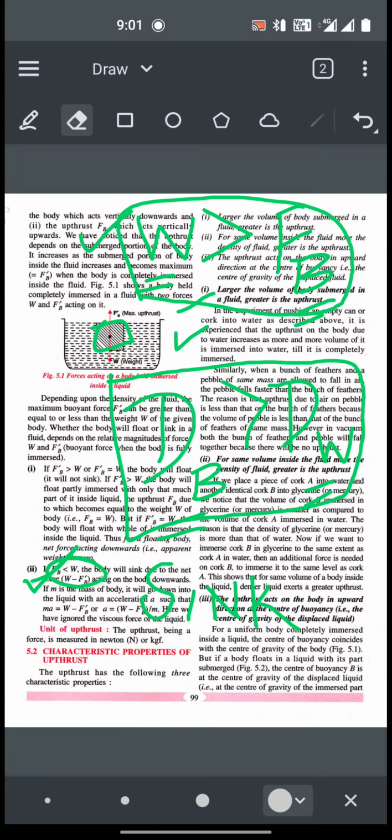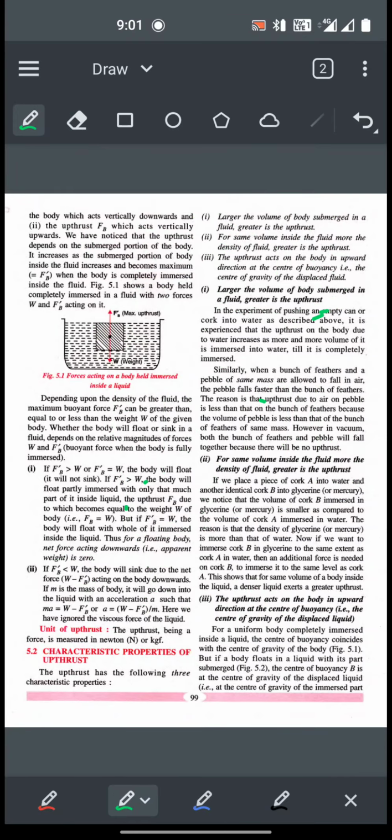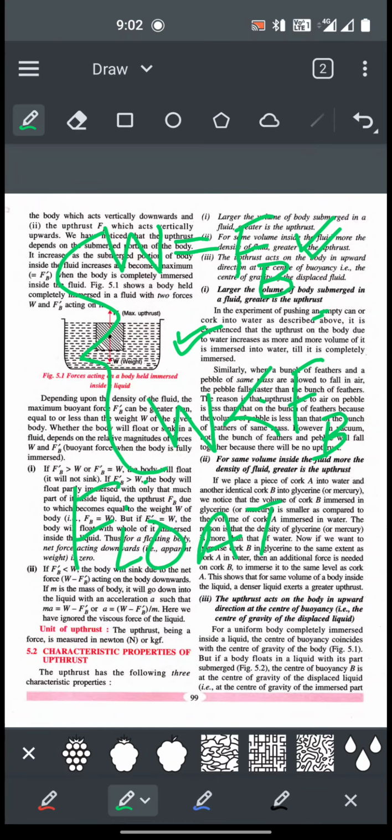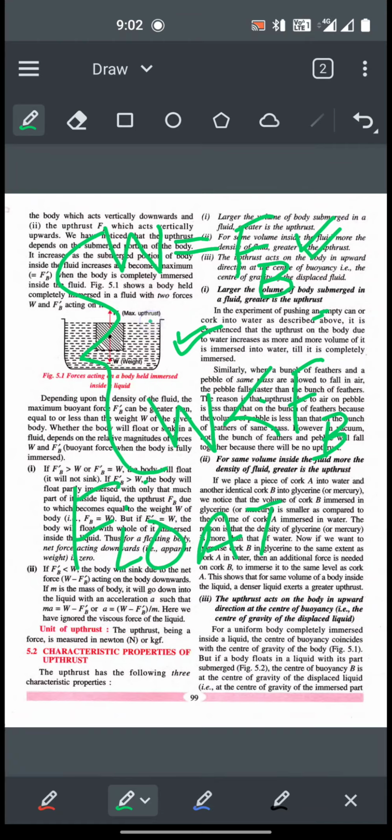Whereas if the weight of the body is equal to the upthrust, or the weight of the body is lesser than the upthrust, in both of these two cases, the body will float, remember. Now, if the weight of the body is equal to the upthrust, the body will float as shown in this picture, such that the whole of the body is completely submerged, completely under the surface of water. But still it is floating.